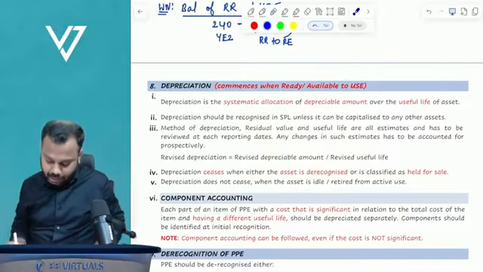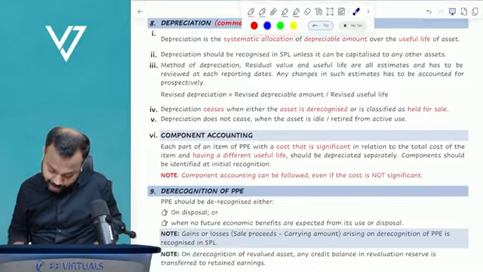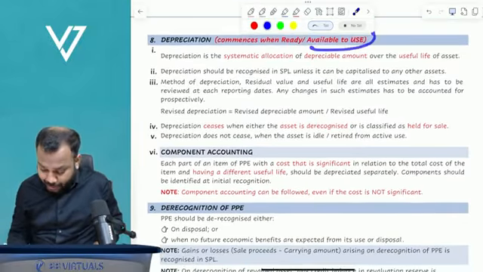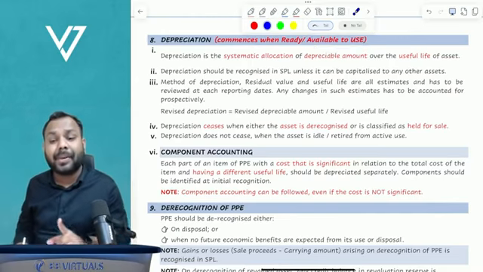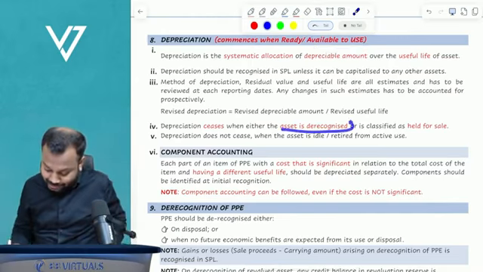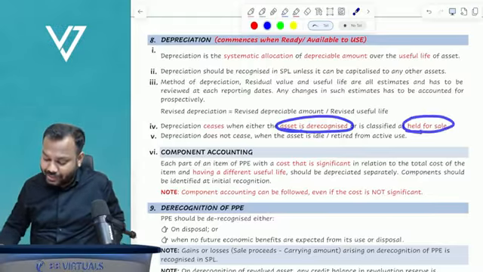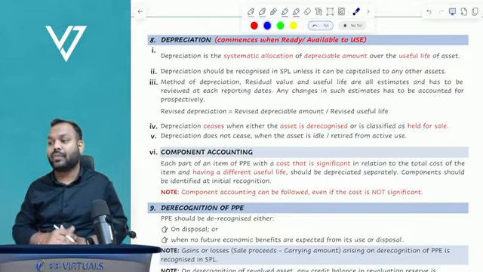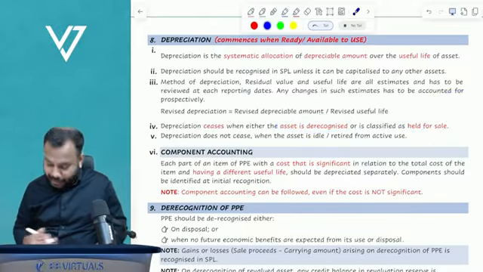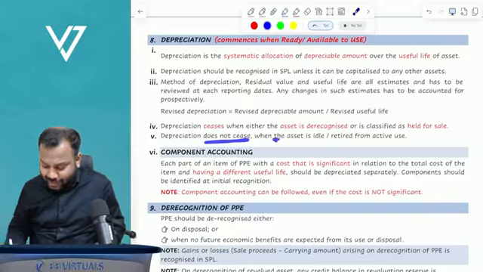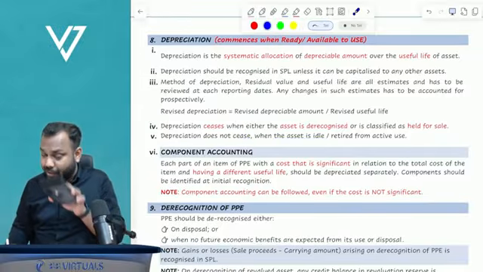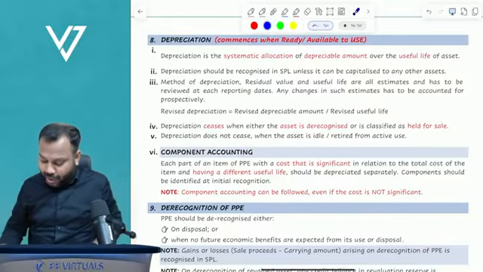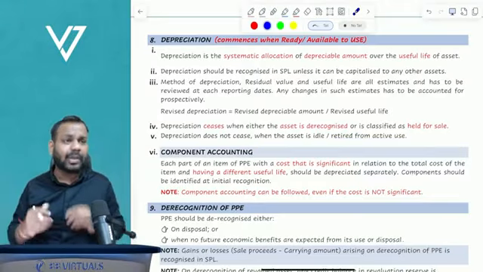So depreciation starts when the asset is available for use. When does depreciation cease? When the asset is derecognized or is classified as held for sale under IFRS 5. Depreciation does not cease when the asset is idle. Like for example, I was not using this calculator, but still you will charge depreciation, or when it is retired from active use.